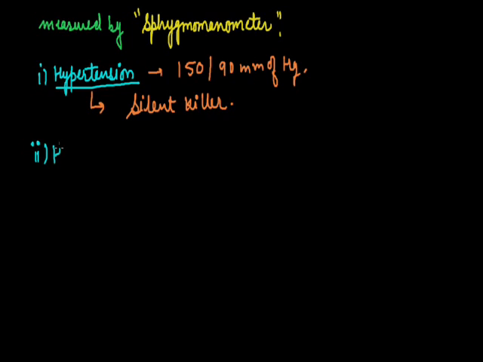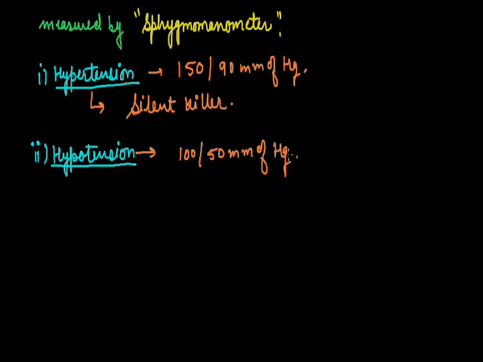The second condition is hypotension, where the blood pressure is decreased. While the normal blood pressure is written like this, 120/80 mm of Hg.